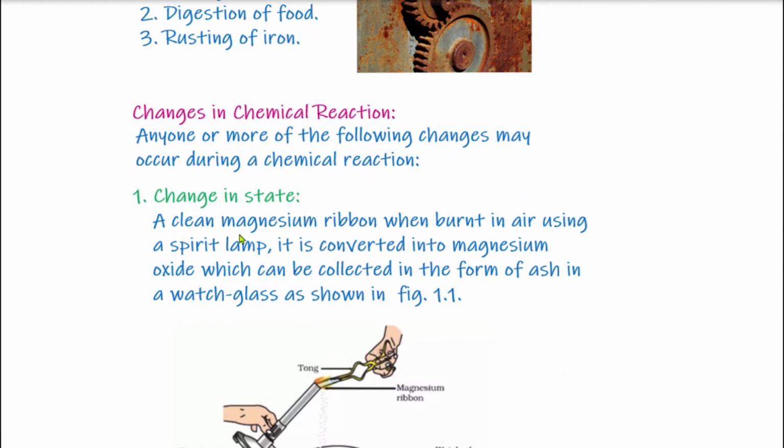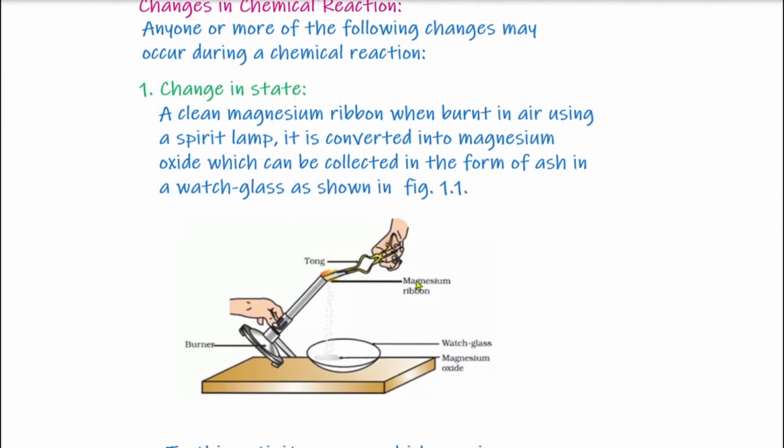A clean magnesium ribbon is burnt in air using a spirit lamp. Students, if you burn a magnesium ribbon in air using a spirit lamp, it is converted into magnesium oxide. So this magnesium is converted into magnesium oxide, which can be collected in the form of ash in a watch glass.